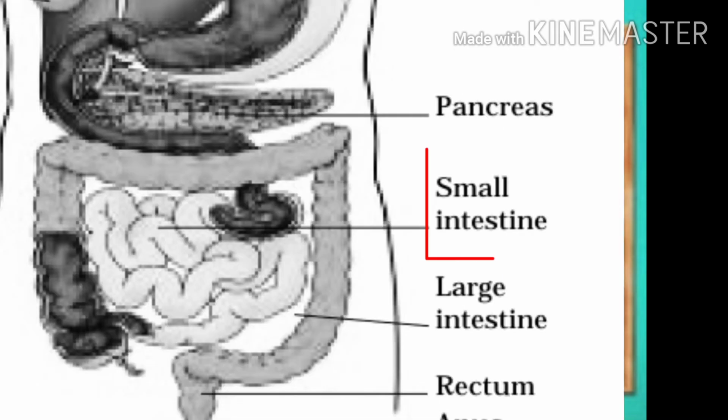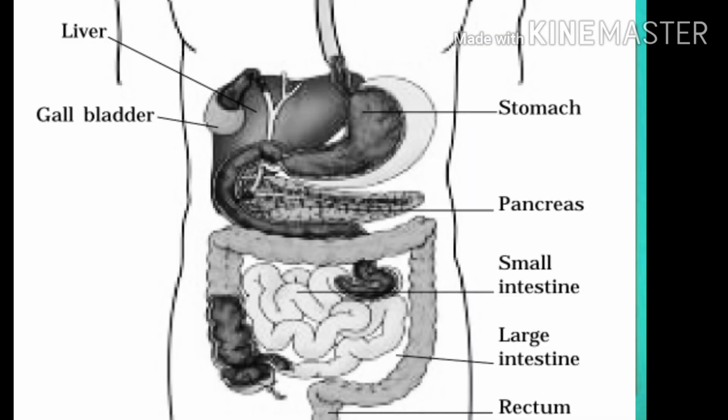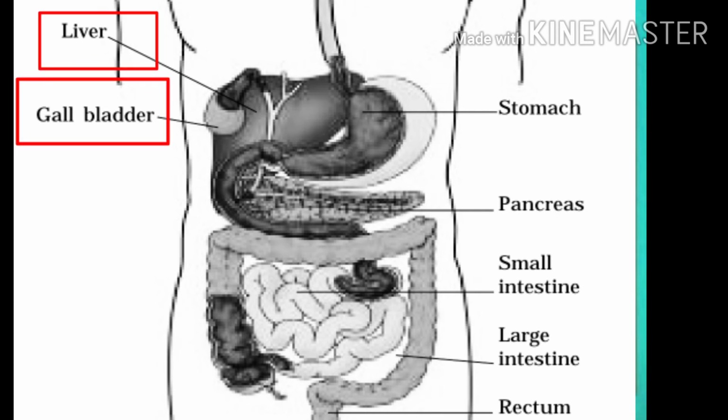The small intestine. The small intestine is highly coiled and is about 7.5 meters long. It receives secretions from the liver and the pancreas. Besides, its wall also secretes juices. The liver is the largest gland in the body. It secretes bile juice that is stored in a sac called the gallbladder. The bile plays an important role in fat digestion.